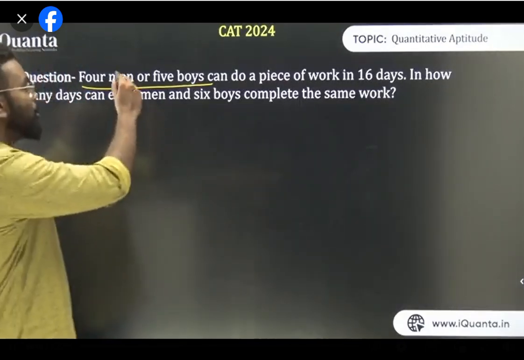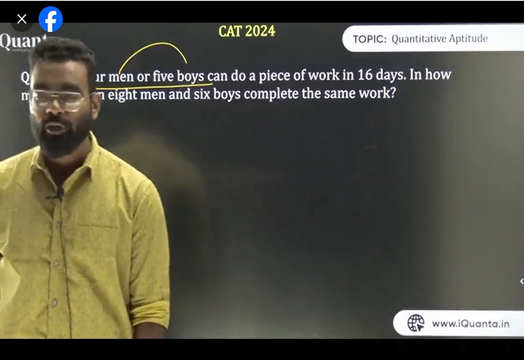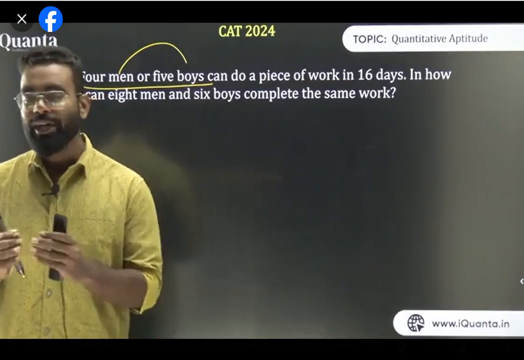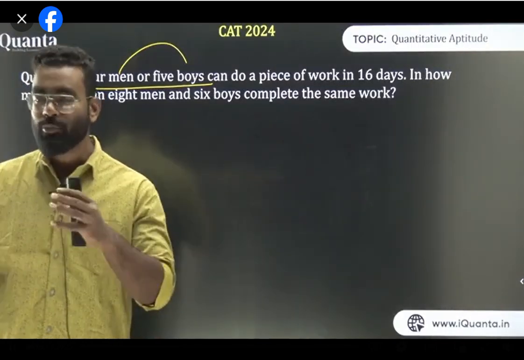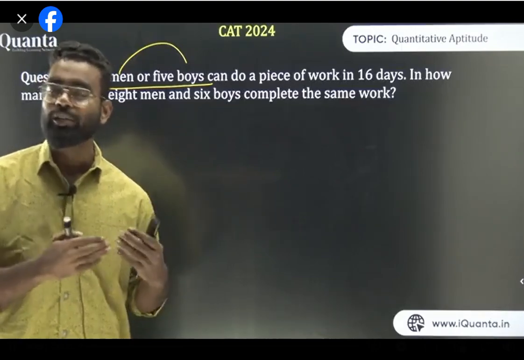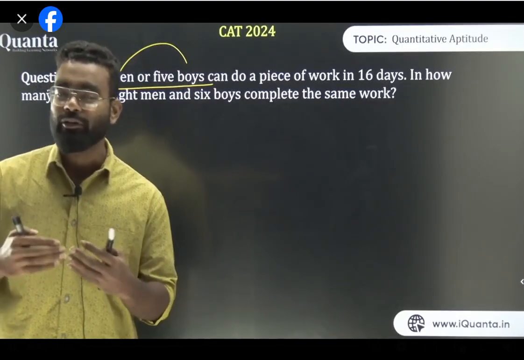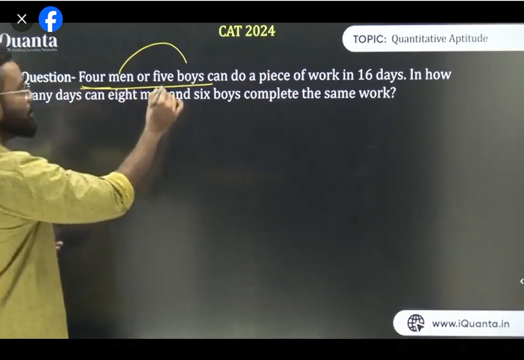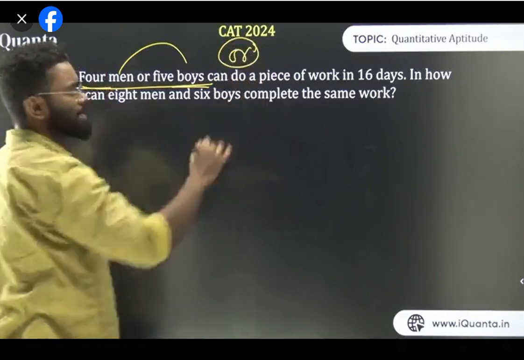Now we have men and boys, and they are not same. You cannot say men are boys and boys are men, right? They are not same. Now we have different kinds of variables. Now we are getting into a little bit of efficiency, धीरे धीरे. So it is said 4 men or 5. Remember, this is all kind of question.